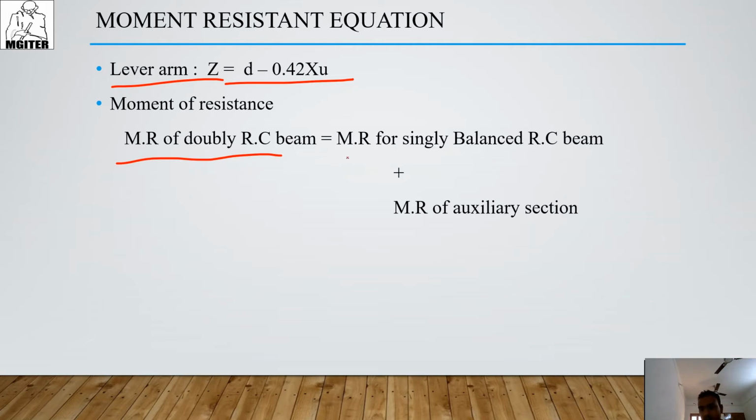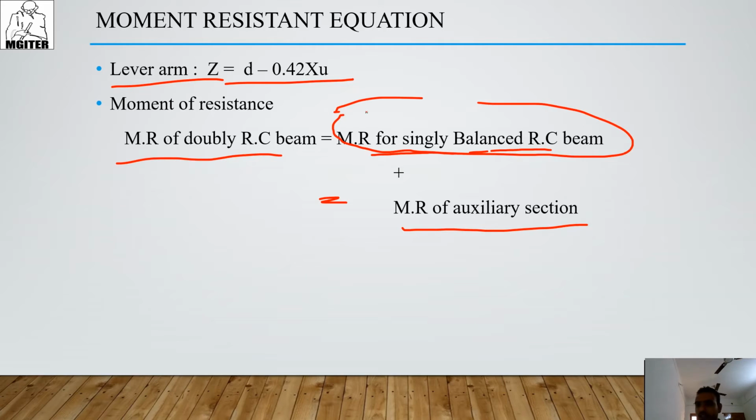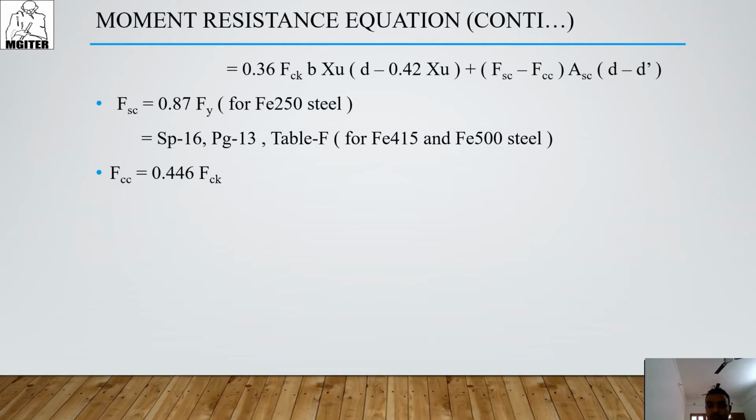So moment resistance of the doubly reinforced beam means what? Moment resistance of the singly balanced RC section, plus moment resistance of the auxiliary section. Look at here, we calculated the moment resistance for the singly balanced RC section earlier. That means total compression into lever arm, which we calculated earlier, plus the MR for the auxiliary section. So we can calculate it easily.